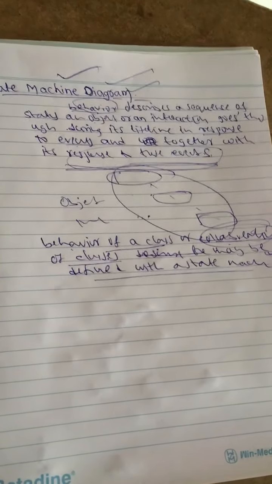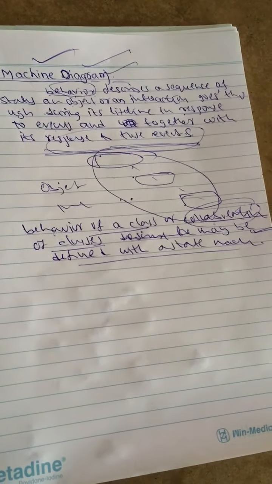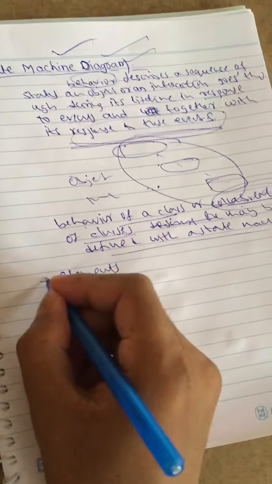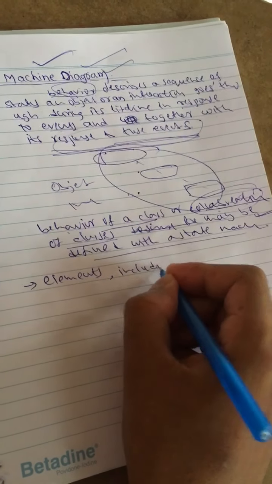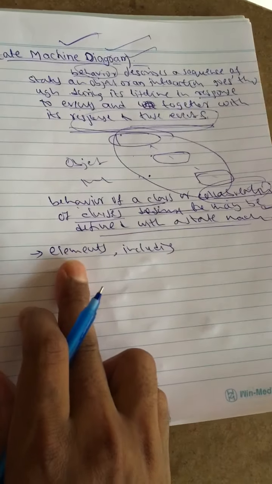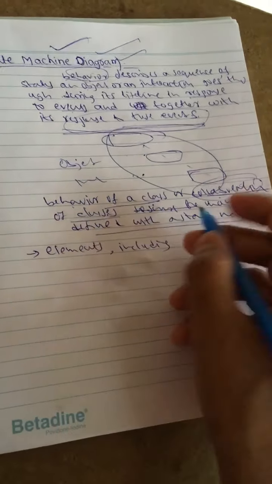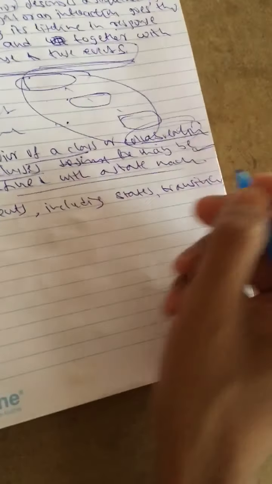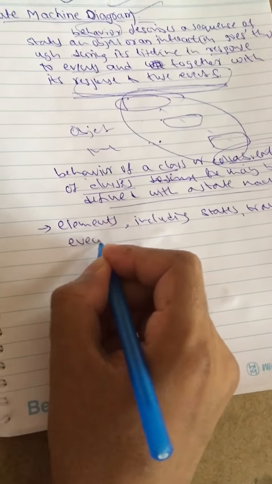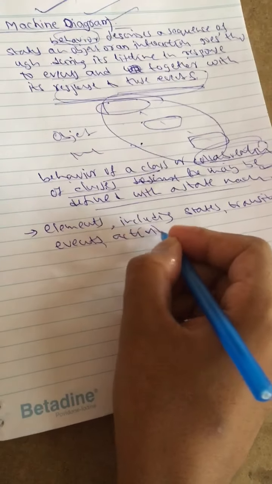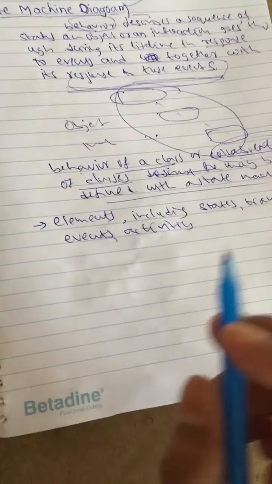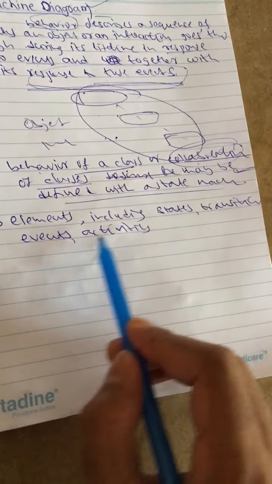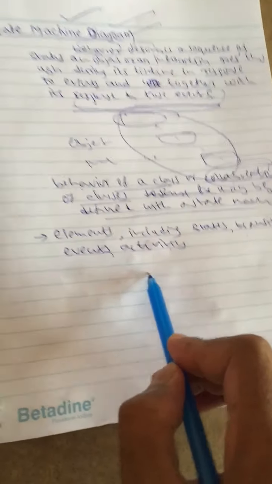Each state machine includes different elements, including states, transitions, events and activities. So these are the elements of the state machine. The elements are states, transitions, events, activities. These are the elements involved in every state machine.